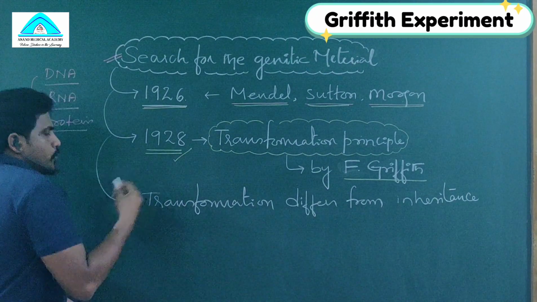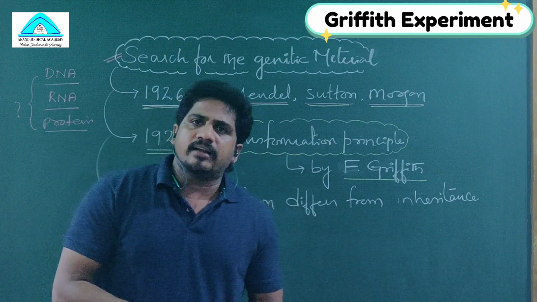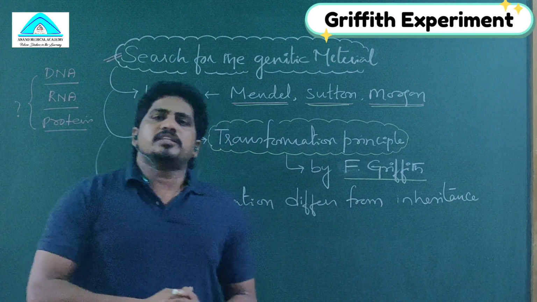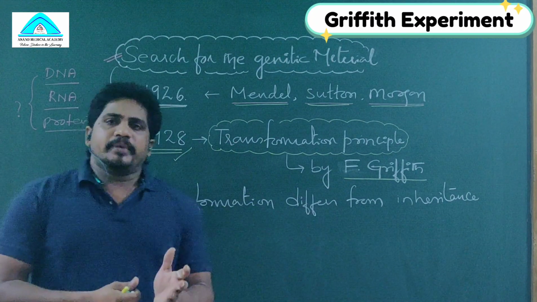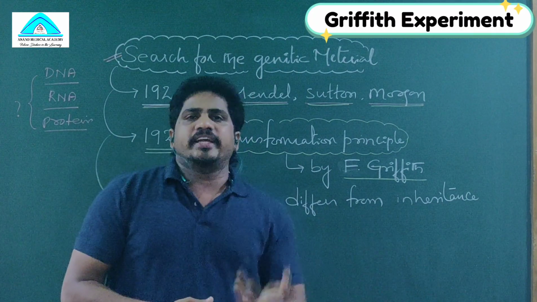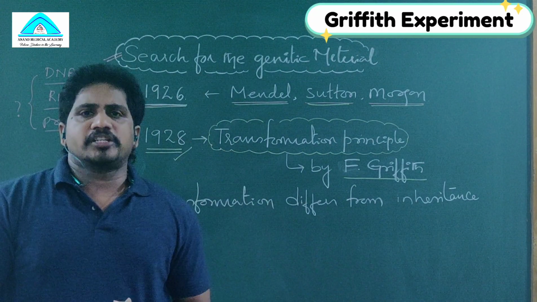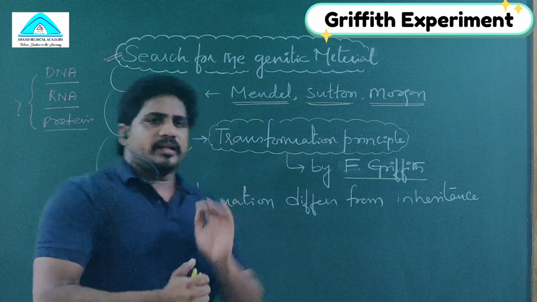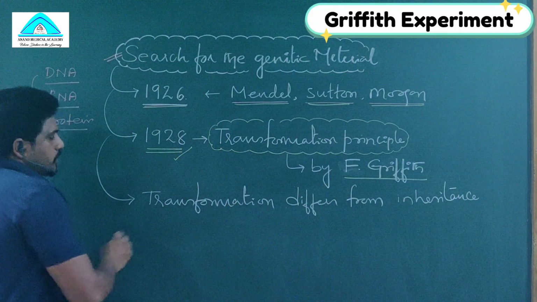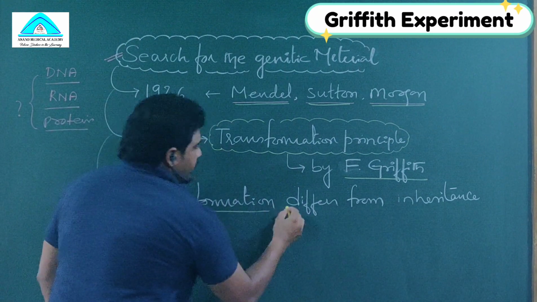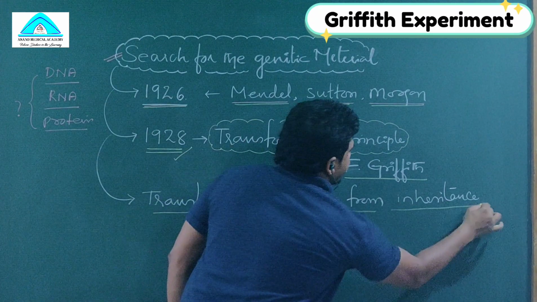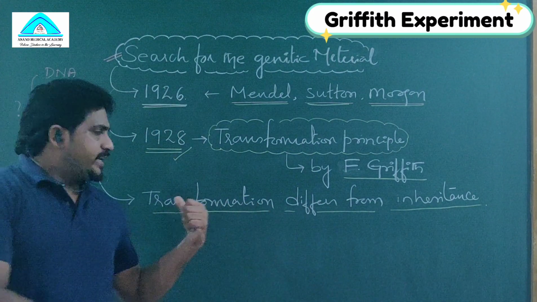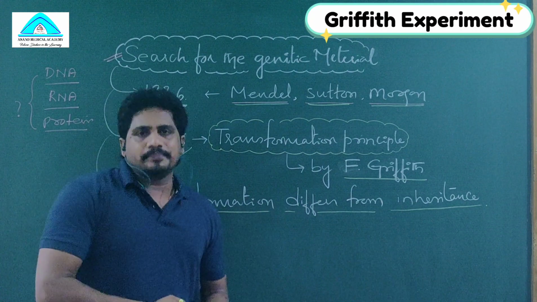1928. Here, students may be confused that transformation and inheritance are both the same. No. In previous sessions we discussed that inheritance means transfer of traits through genes from one generation to another generation, from living state to living state, through the gametes into the offspring. But here the very important question we have to raise is how transformation differs from inheritance. By the end of this session, you will get the clarity on whether transformation really differs from inheritance or is the same.